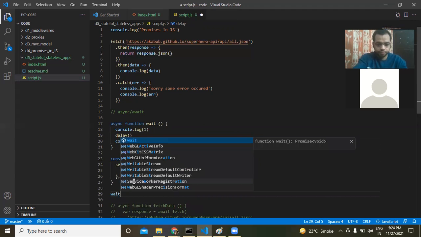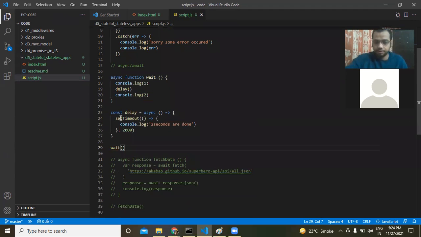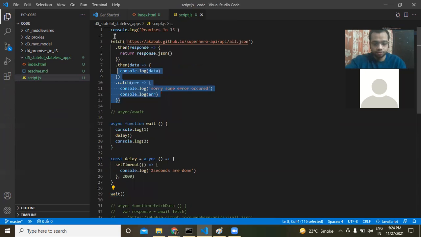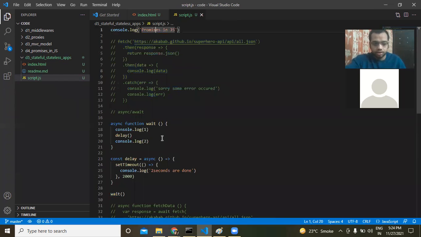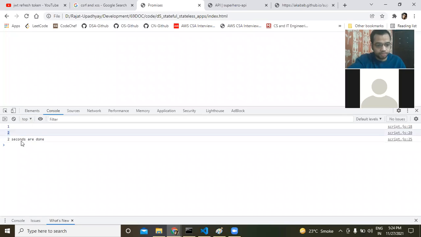So this script is calling the wait function. What is the wait function doing? The wait function is console logging 1. Then it is calling the delay function. The delay function is pausing for 2 seconds, waiting before doing anything, and then it is saying 2 seconds are done. And then we say console log 2. If I refresh this, 1, 2 is displayed, and then 2 seconds are done, right?